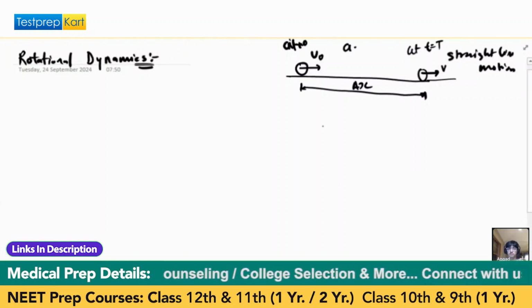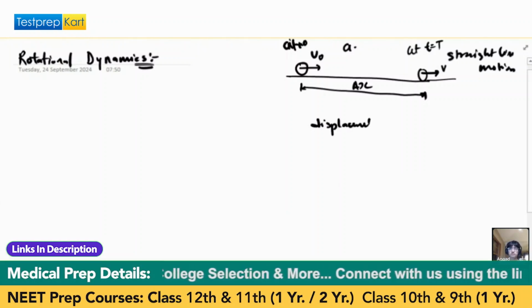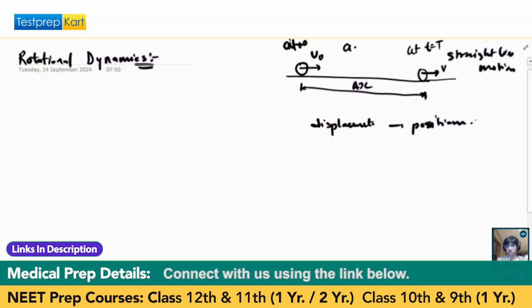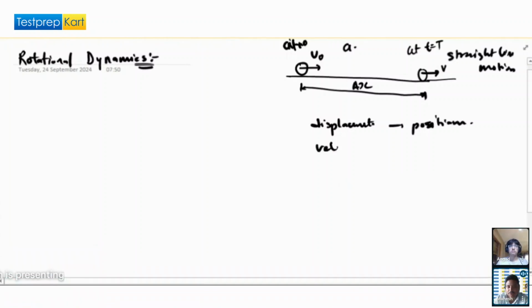So displacement here is just the change in position. Velocity is the rate of change in displacement.